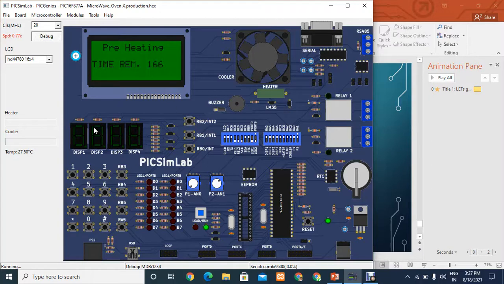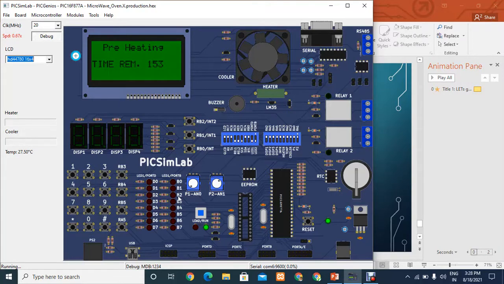Meanwhile, I'll explain this. I told that PixinLab has two types of CLCD, that is 16 cross 2 and 16 cross 4. We are using 16 cross 4. These are the tactile switches which are connected in row and column manner, which constitute a matrix keypad.